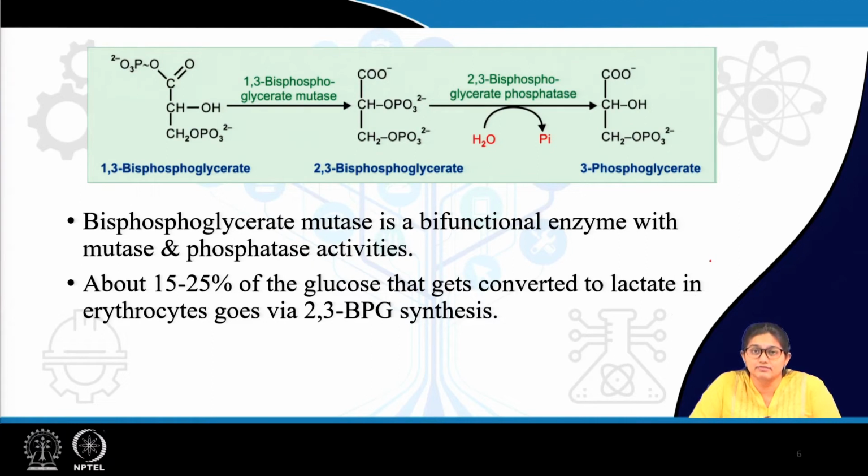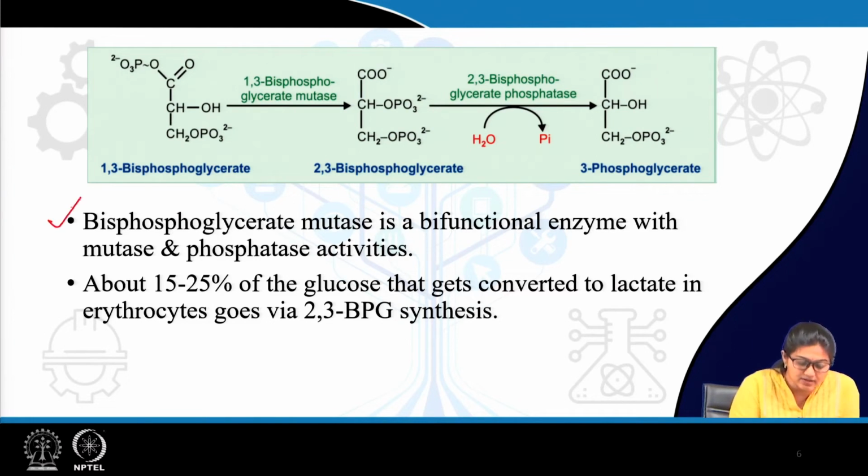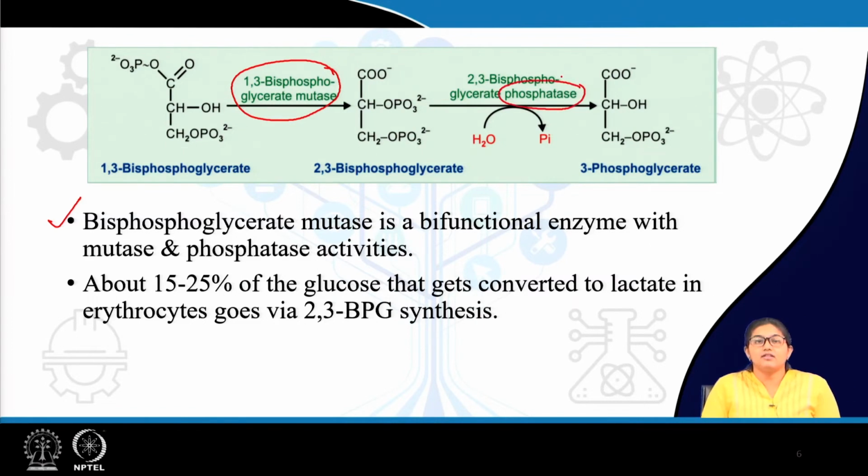Basically, there is an important role of 2,3-BPG in RBC. Before discussing that, once again, these two enzymes, 1,3-bisphosphoglycerate mutase and 2,3-bisphosphoglycerate phosphatase, these two activities are present in one single enzyme. That is why this is a bifunctional enzyme.